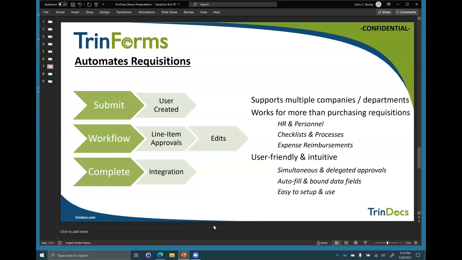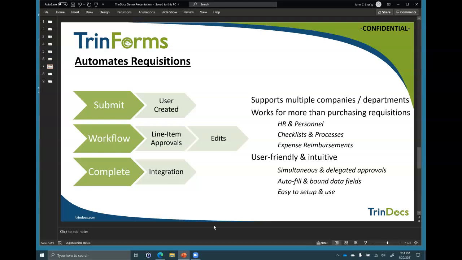And it needs to be tightly integrated with ERP. It needs to be tied to the warehouse, to the manufacturing floor, etc. TrinForms is about requisitions for everything else. Capital requisitions, capital purchases, CapEx spend and CapEx approval is a big deal. We've got a big project going on with TrinForms right now in that regard.